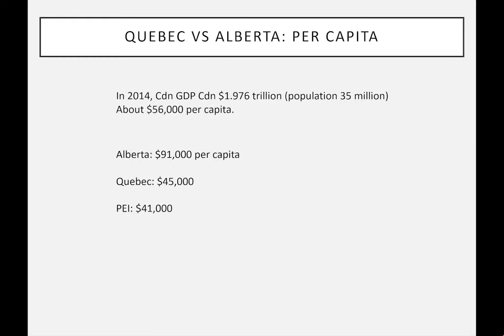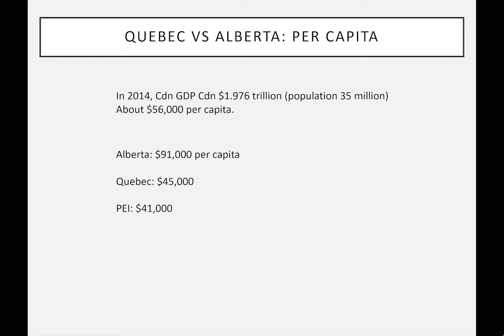In the case of Alberta, the GDP per capita, now we're using the same currencies, Canadian dollars, is about $91,000 per capita. In Quebec, it's about $45,000. So that means to say that using this method of calculation, ability to produce things, Albertans produce about twice as much as Quebecers do.